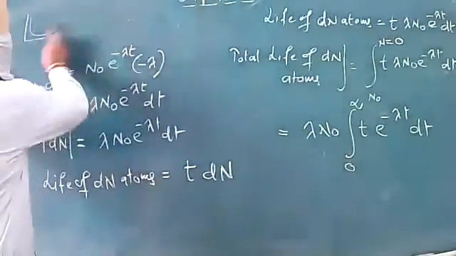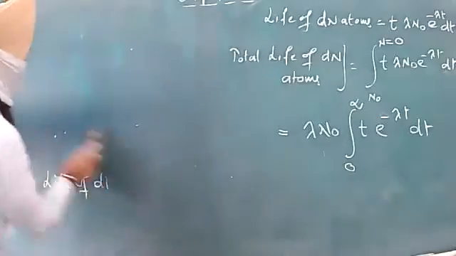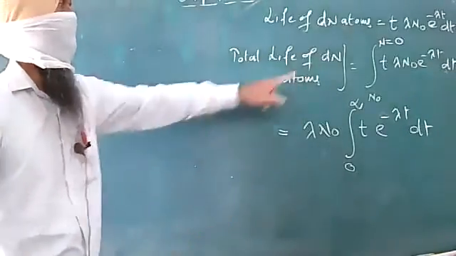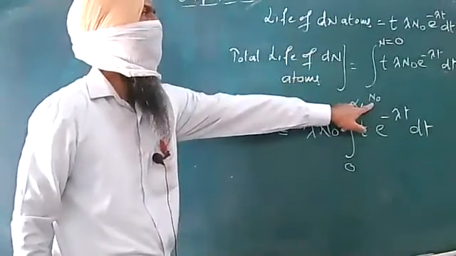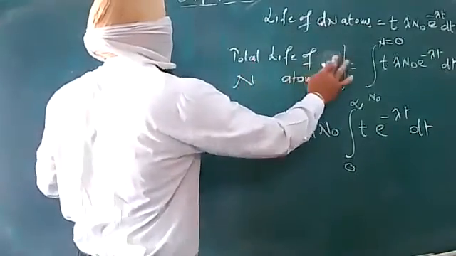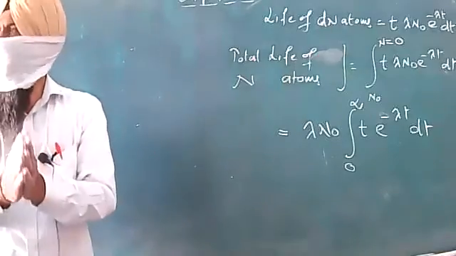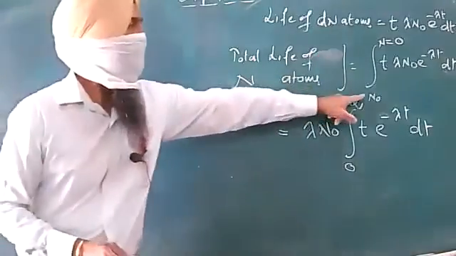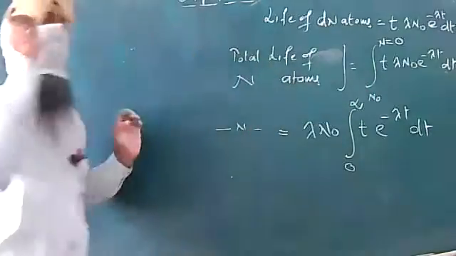Now we are just to perform the integration. We will get the life of these N atoms now. Here it was dN. Now we have changed N naught to 0. So this will be the life of your N atoms now. It will not be of dN. dN atoms enjoyed the life dN into t. Now, as you are having all the atoms involved, it will be the life of all the N atoms.